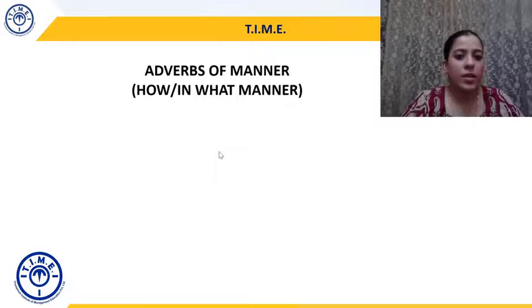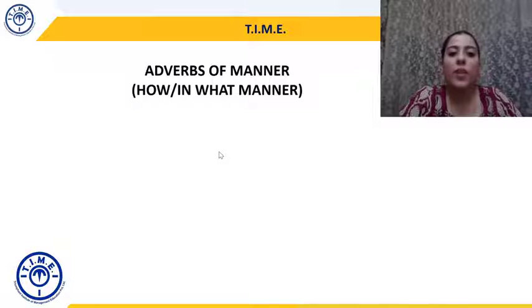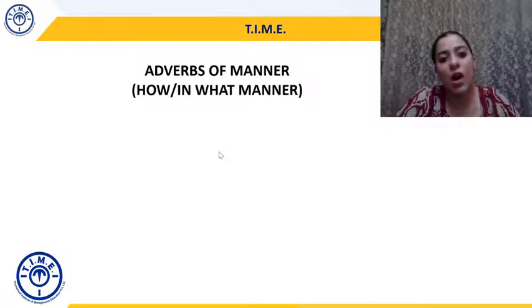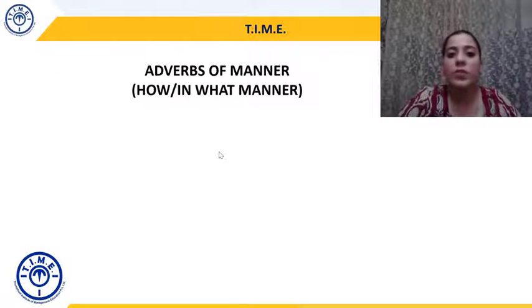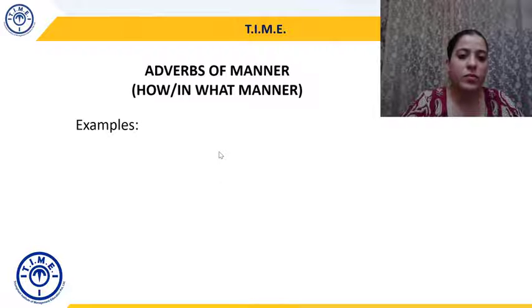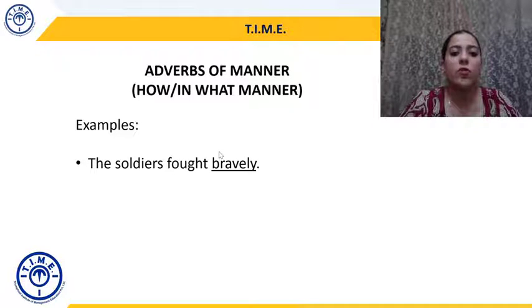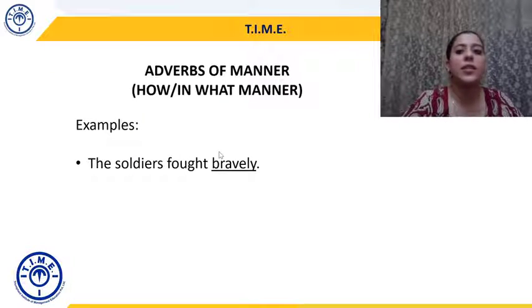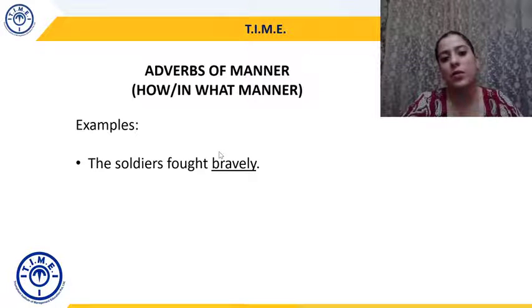Okay. The next category is adverbs of manner. Now, these answer the question how or in what manner. If you remember, one of the very first examples that we took was he runs quickly. So, in what manner does he run? He runs quickly. So, quickly becomes an adverb of manner. Similarly, the soldiers fought bravely. How did the soldiers fight, or in what manner did the soldiers fight? The answer is bravely. So, bravely becomes an adverb of manner.